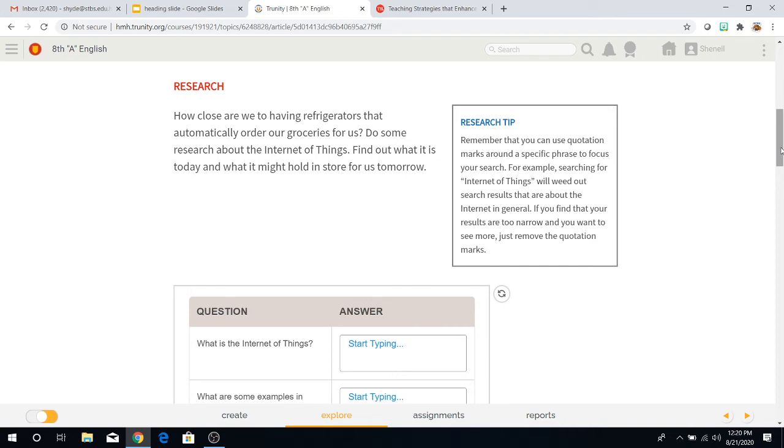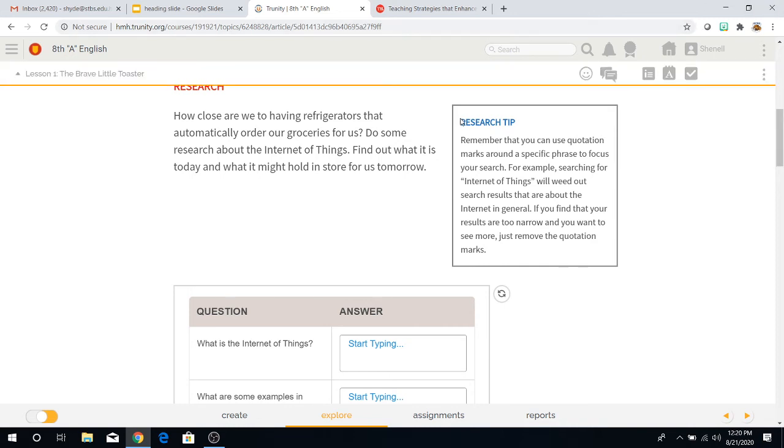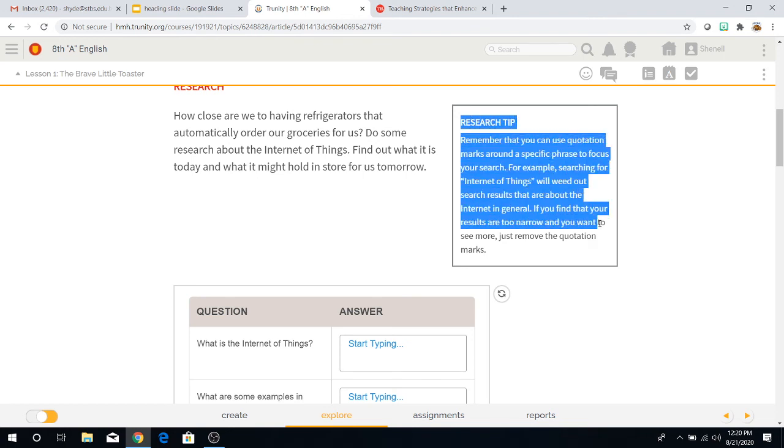So basically, you're going to research that question to see how really far off we are or how close we are to having refrigerators order our groceries for us. They even give you a research tip. The research tip says, remember that you can use quotation marks around a specific phrase to focus your search. For example, searching for "Internet of Things" will weed out search results that are about the Internet in general. If you find that your results are too narrow and you want to see more, just remove the quotation marks.